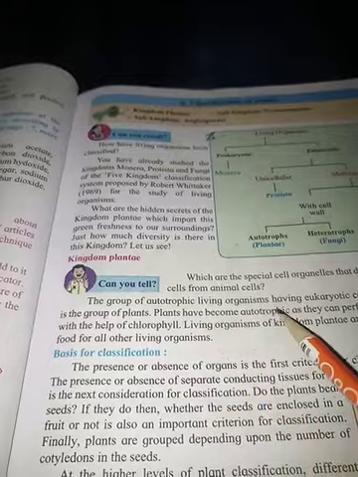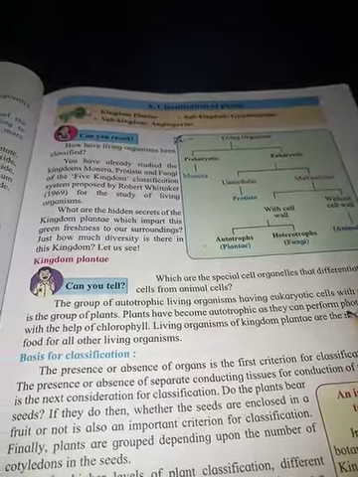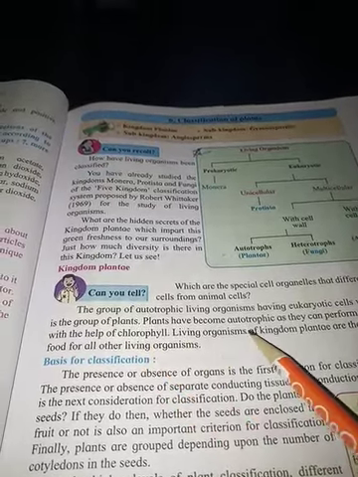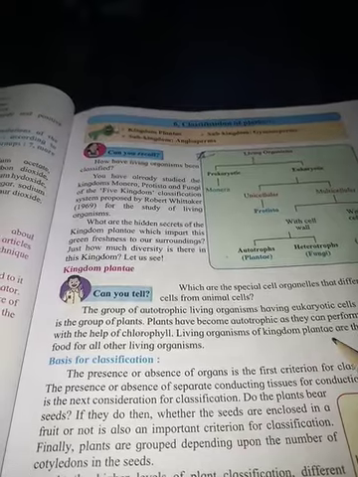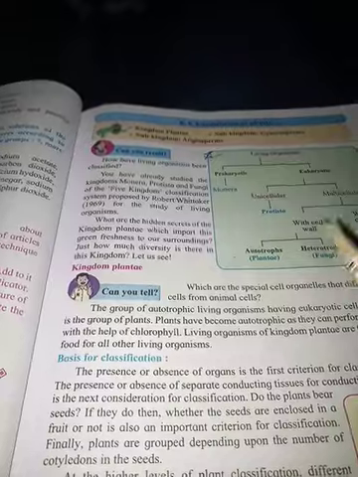Plants are autotrophic as they can perform photosynthesis with the help of chlorophyll. Living organisms of kingdom Plantae are the main source of food for all other living organisms.